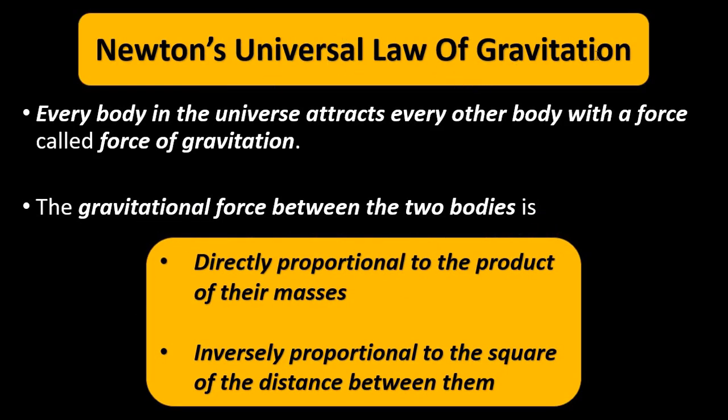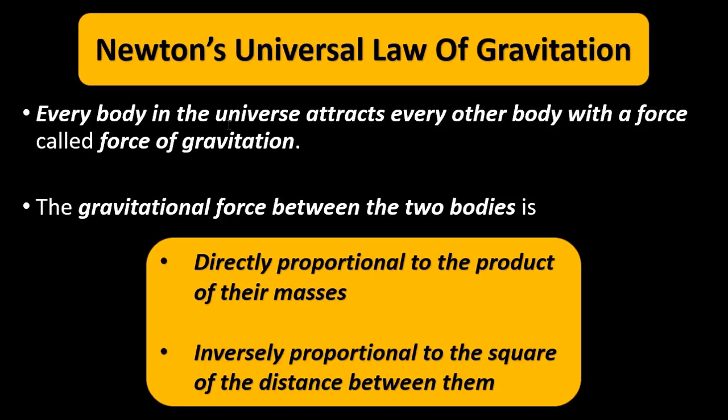This gives us a mathematical expression for the gravitational force exerted by objects on other objects in this entire universe. As per Newton's gravitational law, every body in this universe attracts every other object or body with a force which is called gravitational force.